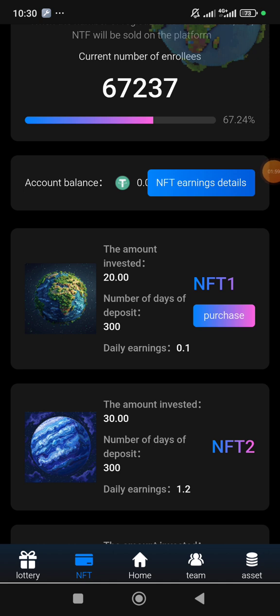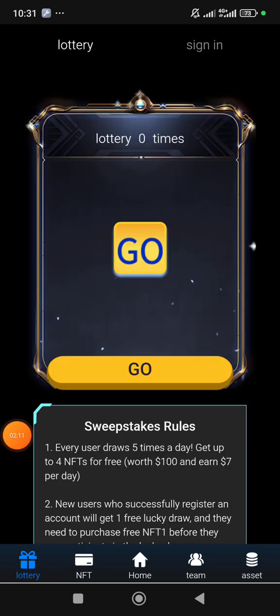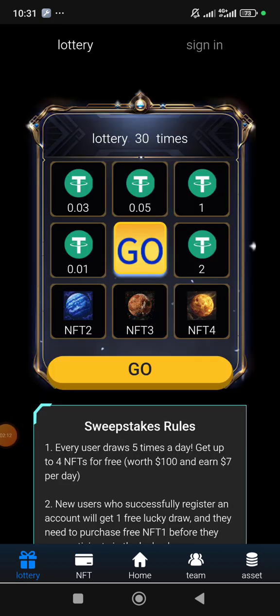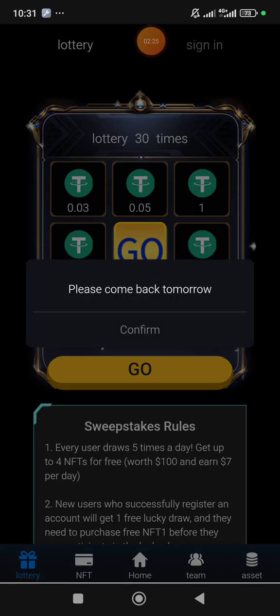When you are done with that, the next thing is you click on this one that says lottery here. You can see lottery here. So you click on lottery. When you click on lottery, you can see each day you are supposed to spin 5 times. Once you click on go, you can see I've already spun 5 times, so that is why it's showing like this. Come back tomorrow.